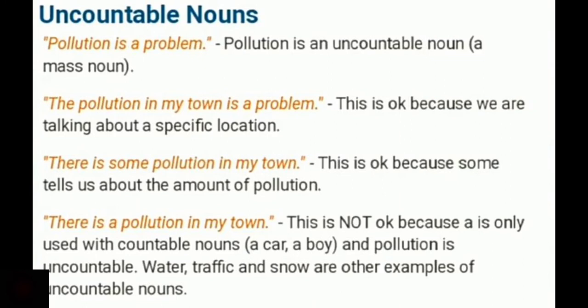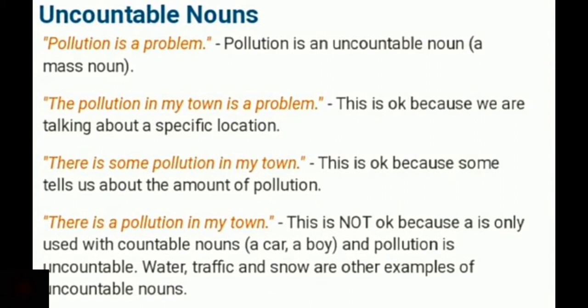Uncountable nouns. Pollution is a problem. Pollution is an uncountable noun. There is no article, right? When we refer to the particular one, we must use an article, right? The pollution in my town is a problem. This is correct because we are talking about a specific location. Compared to the first one, in the second example we are talking about the specific location, right?